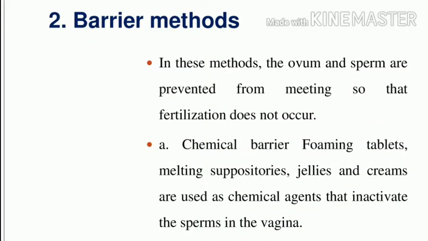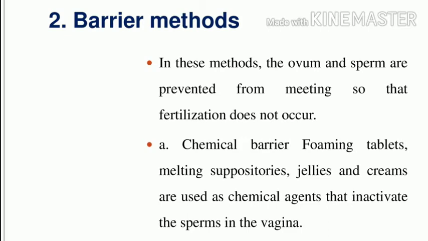Can you understand? After the natural methods, the second birth control method is the barrier method. A barrier prevents the meeting of ovum and sperm so that fertilization does not occur. The barrier methods are of four types: chemical barrier, mechanical barrier, hormonal barrier, and intrauterine devices. The chemical barrier uses foaming tablets, melting suppositories, jellies and creams. These chemical agents inactivate the sperms in the vagina.